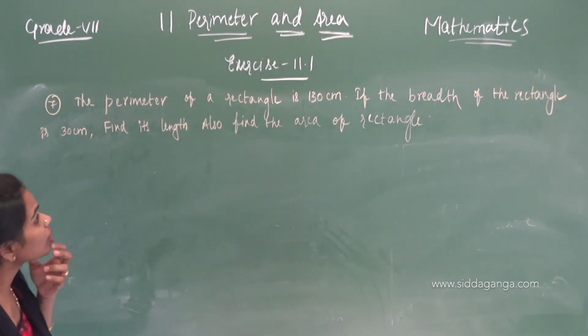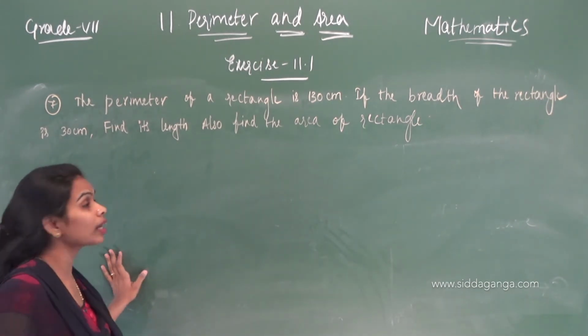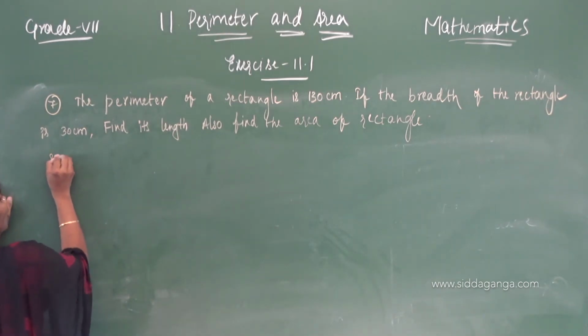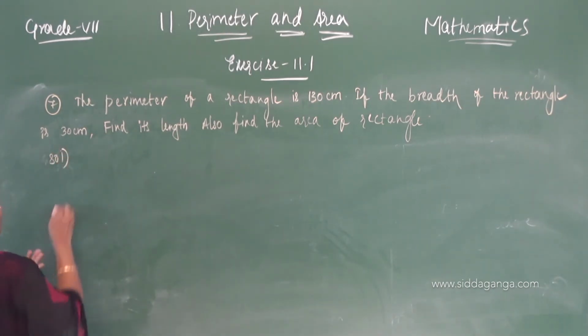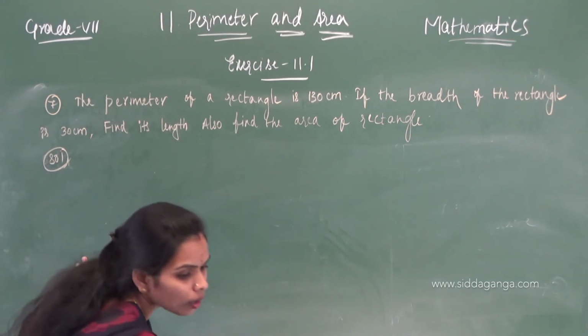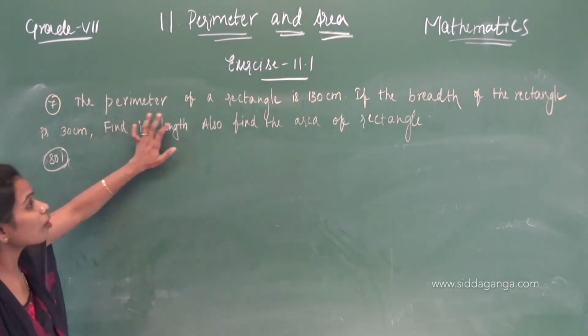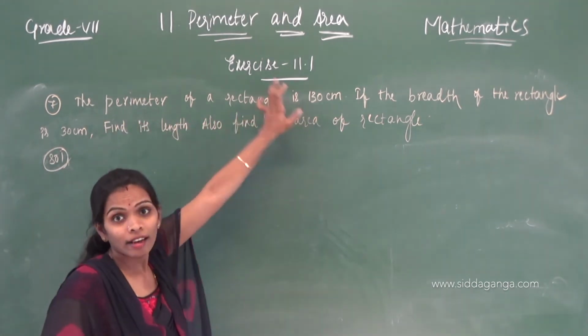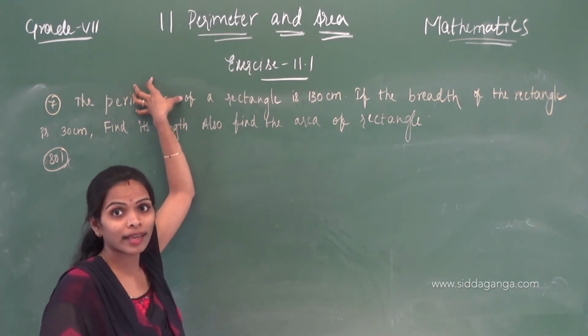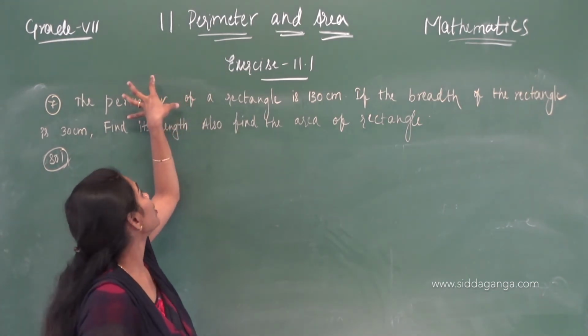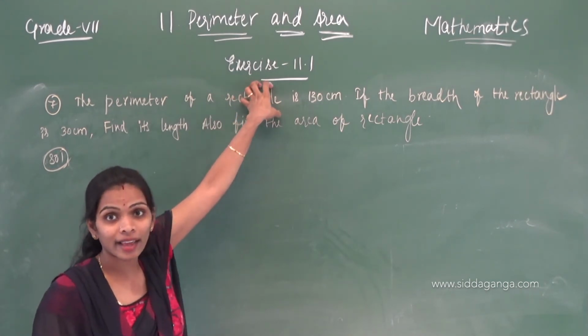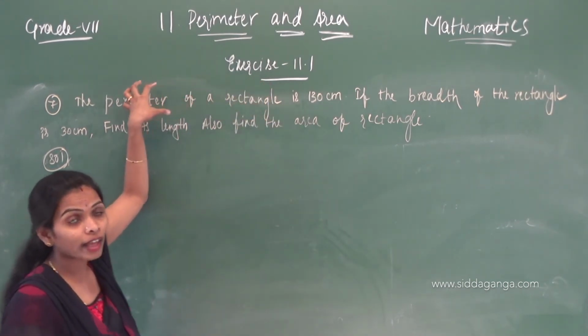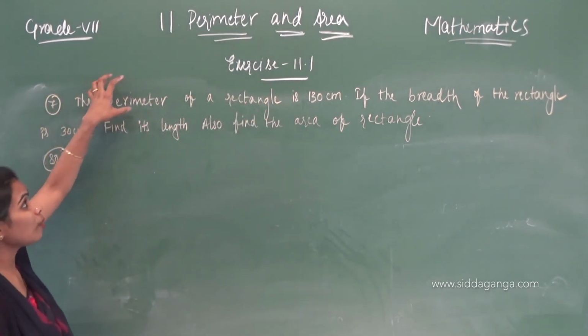Just read the question carefully, children. The perimeter of a rectangle is, which shape are they taking here? Rectangle they are taking here. What information are they giving?